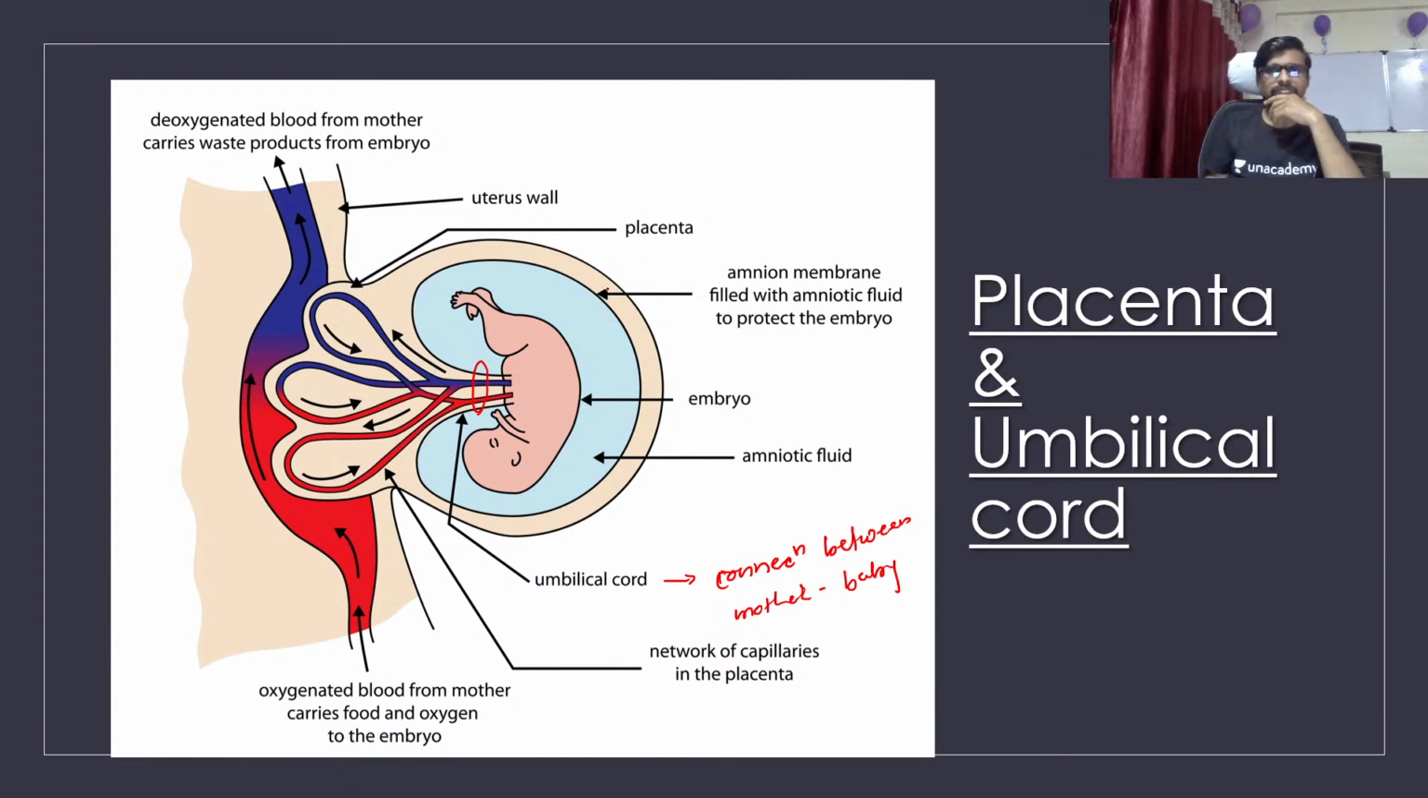The membrane where the baby is inside is called the amniotic membrane. The amniotic fluid is inside of this membrane.